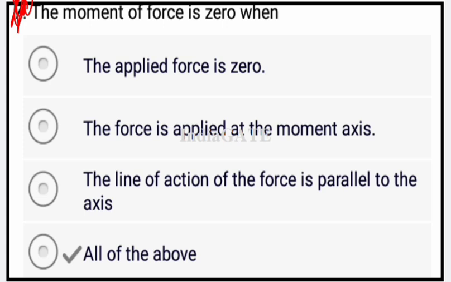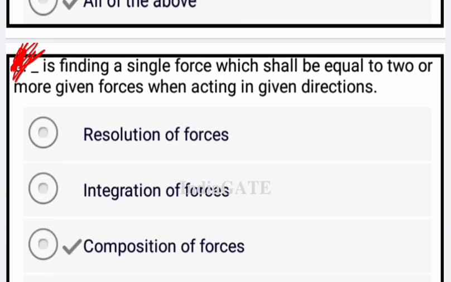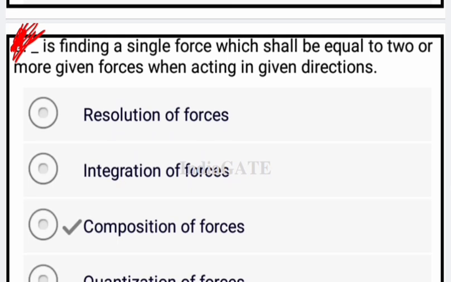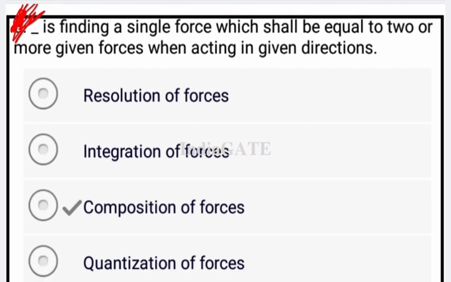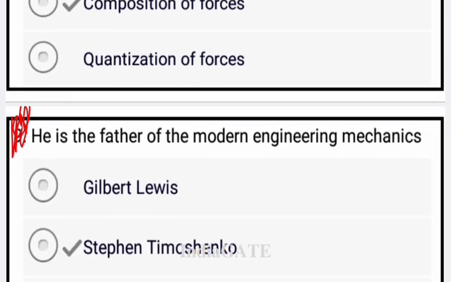So these all options are correct. Now come to the next question, which is fill in the blanks type of question. Dash is finding a single force which shall be equal to two or more given forces when acting in a given direction. So the correct answer for this is composition of forces. Okay, so the correct answer for this question is composition of forces.